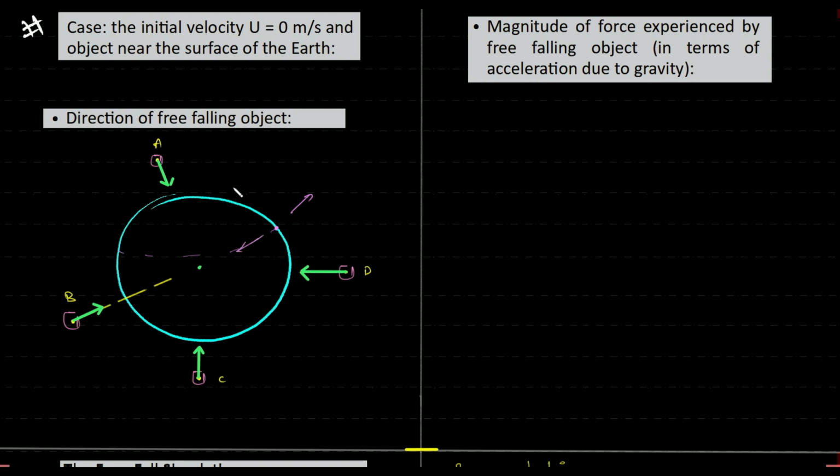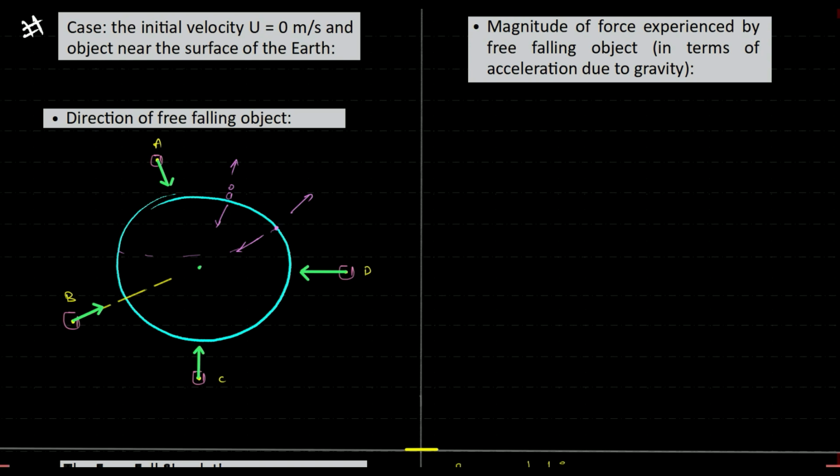For a person somewhere over here, I guess somewhere along the Russian line, up is in this direction and down is in this direction, right? So please understand, up and down is not the same as what we think. All of them will point towards the center of the earth. So in free fall, the direction is always towards the center of the earth.